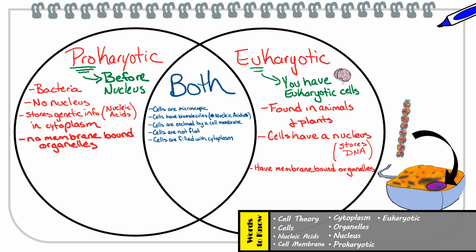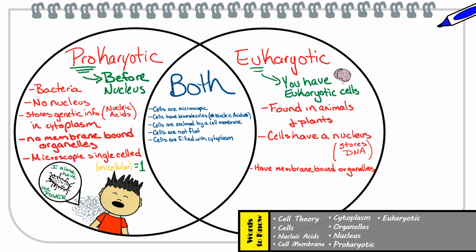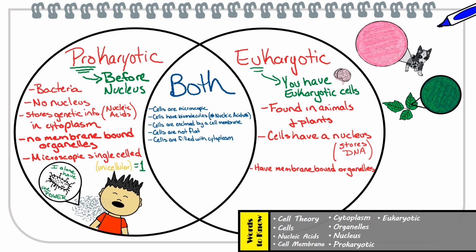Okay, Alex, now it's important to note that for the most part, prokaryotes are considered to be microscopic single-celled, also known as unicellular organisms, meaning just one of the prokaryotic cells makes up the actual organism called a bacteria. Sure, Alex, that's one way of remembering that prokaryotes are unicellular. Okay, as for eukaryotes, yes, Alex, you're correct. Some eukaryotes, such as us, other animals, and plants are multicellular. However, believe it or not, there are also unicellular eukaryotes.